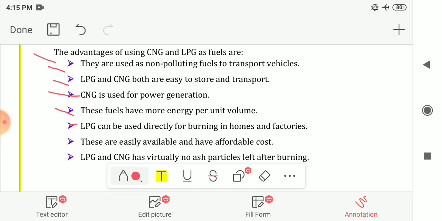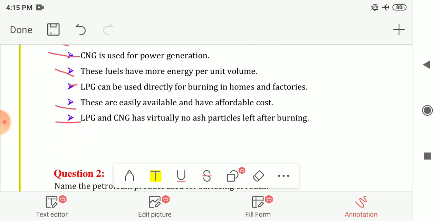Next, LPG can be used directly for burning in homes and factories. Next, they are easily available and have an affordable cost. They are cheaper and easily available. Next, LPG and CNG leave virtually no ash particles after burning. So these are the advantages of CNG and LPG as fuels.